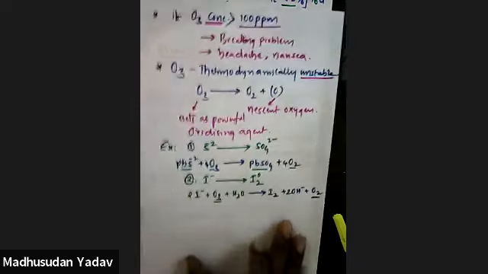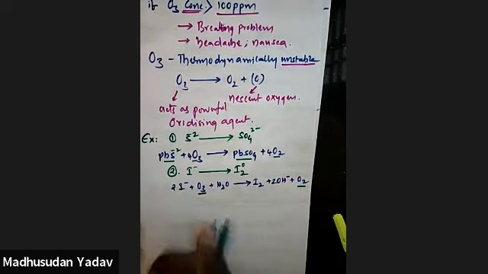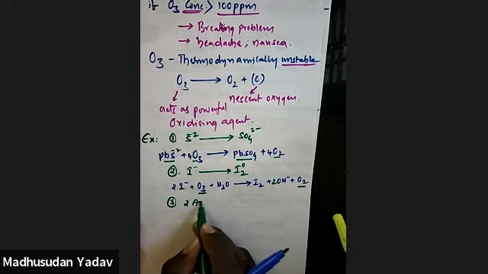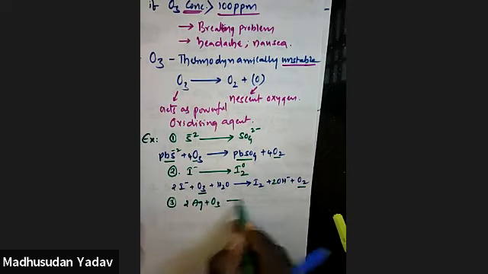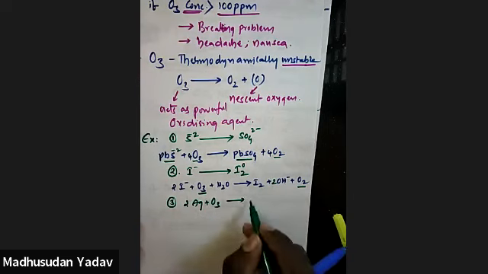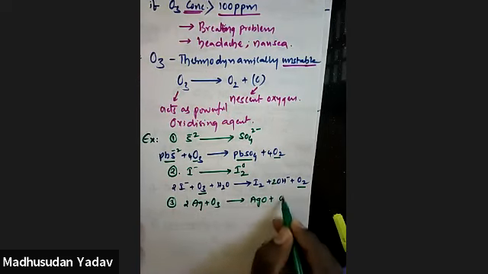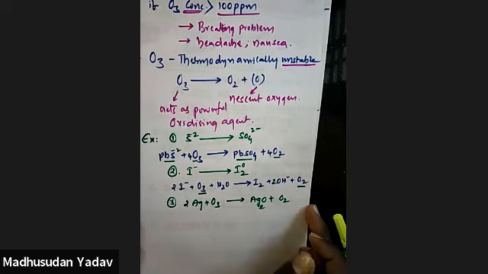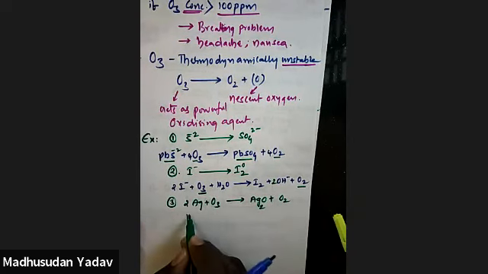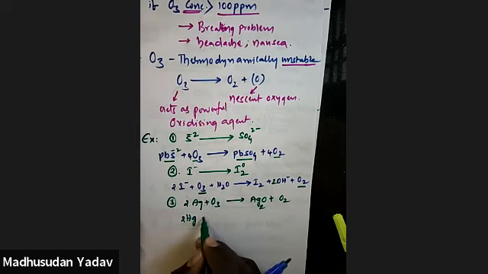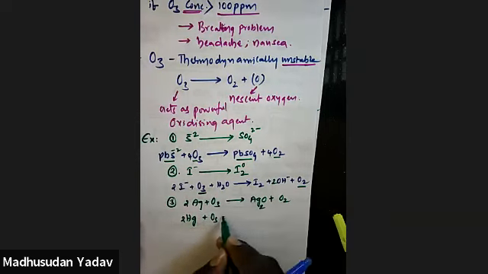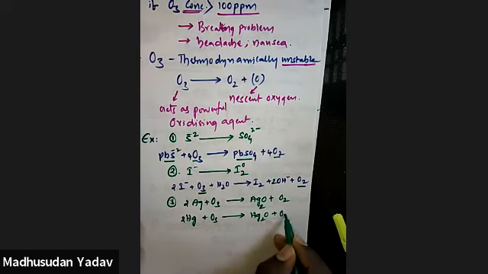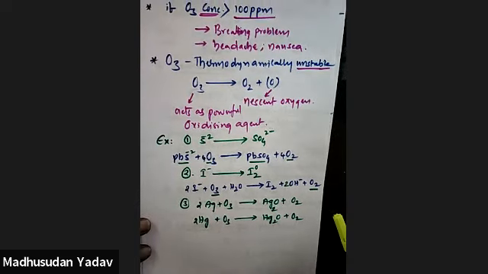Okay, next one, the third one. Direct addition of oxygen atoms. Look at this, silver gives Ag2O with O2. Suppose you are taking mercury. Mercury on reaction with O3 converts into mercuric oxide plus O2. So these are the products.